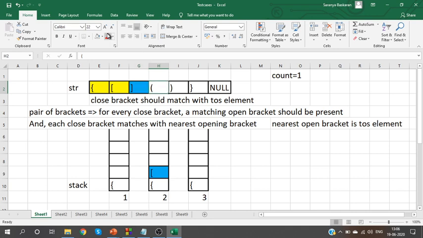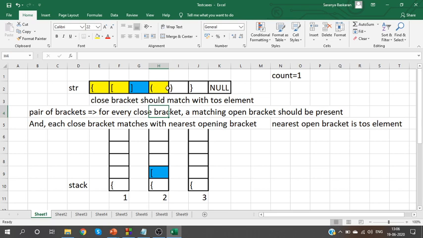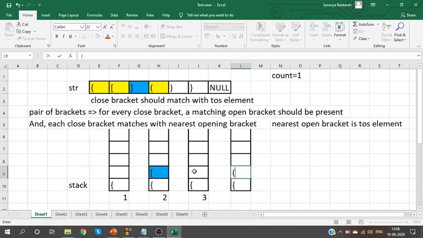Next step, we have round brackets. It is an open bracket. Yes. So push the open bracket. Third step, I popped the element. Fourth step, I'm pushing the open round bracket. Can you see that? The open bracket is pushed. Yes. Next time we see a close bracket.